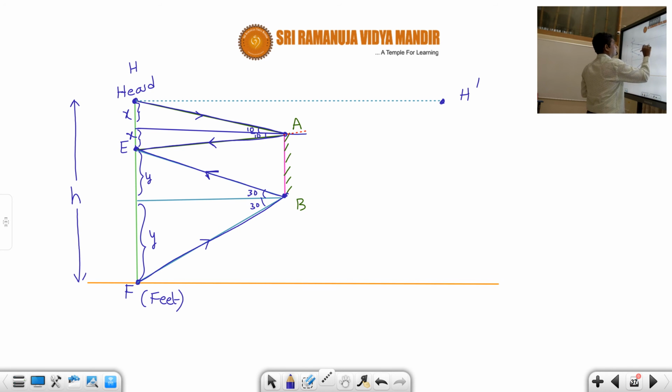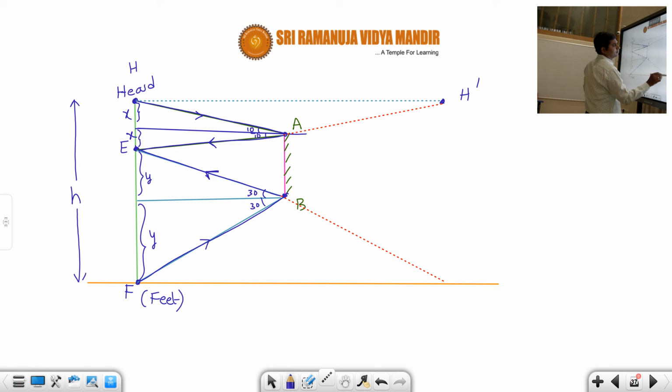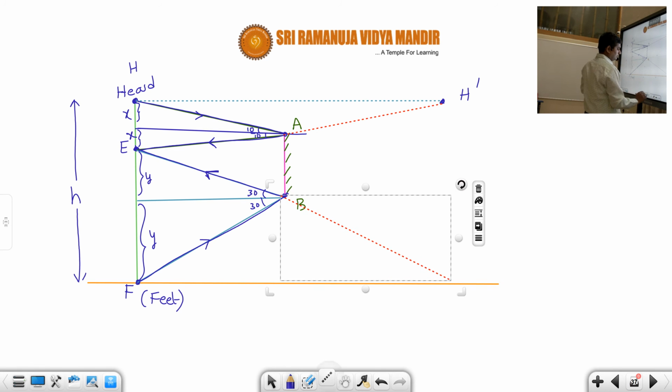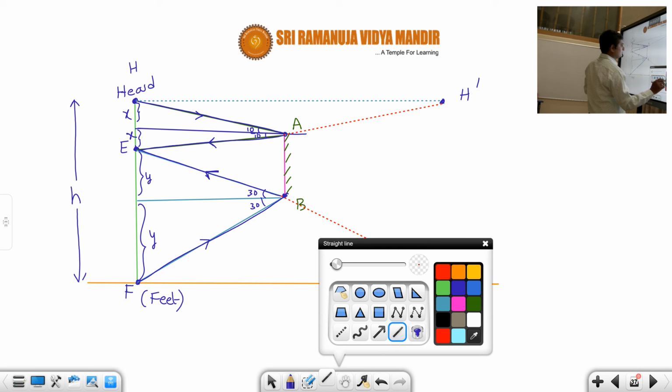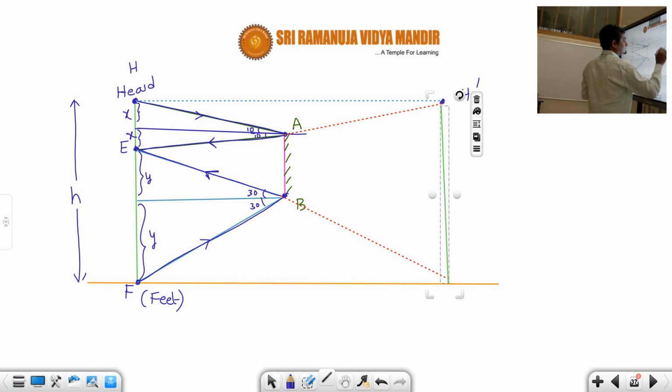I already told you, we should always look at the reflected ray. So I am extending the reflected ray like this, and then one more reflected ray like this. And this is our height, the man's height, which is given as h.